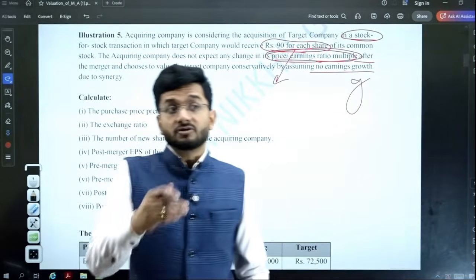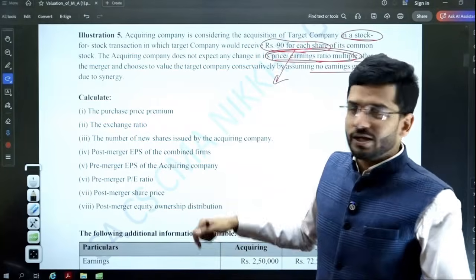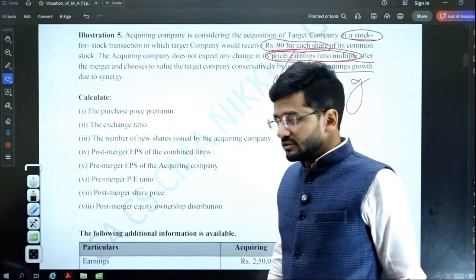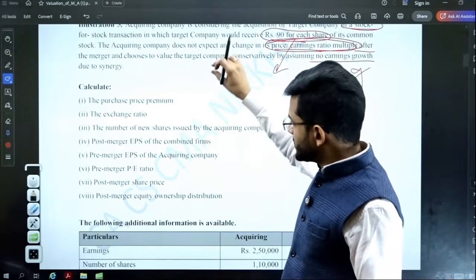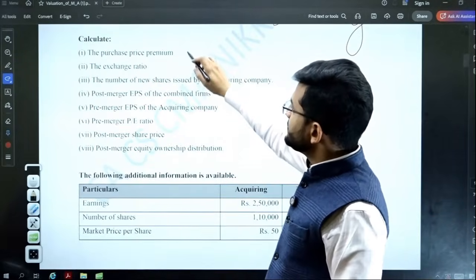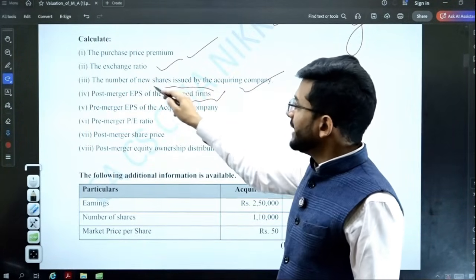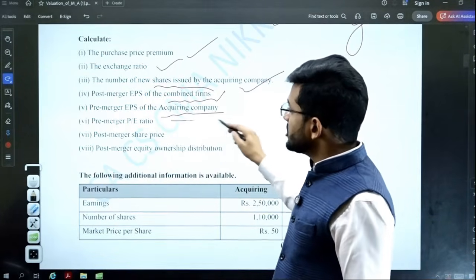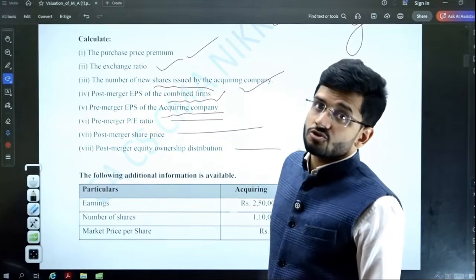Now if I want to compute the purchase price premium, I want to know the actual worth of this share. We are paying 90 rupees for this share to the shareholders of the target company, but what is its actual worth? The question says calculate the purchase price premium, exchange ratio, number of new shares, post-merger EPS of the combined firm, pre-merger EPS of the acquiring company, pre-merger PE ratio, post-merger share price, and post-merger equity ownership distribution.